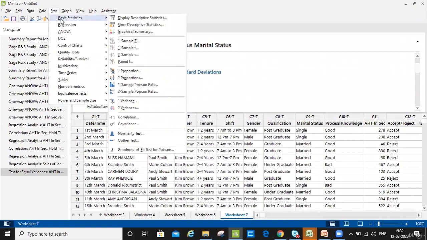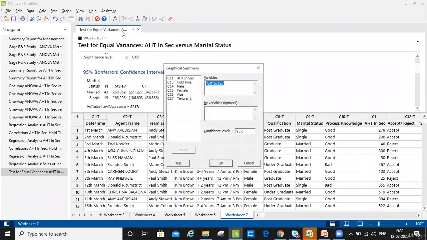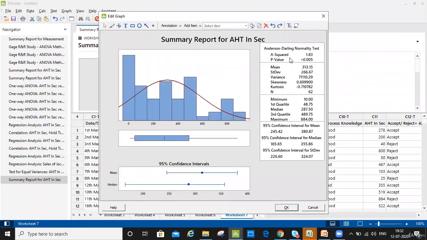So I go to Stats, Basic Stats, Graphical Summary. I mention HT as the variable which I am checking. So my p-value is lesser than 0.005. So what sort of data is this? We will accept the alternate hypothesis. That's correct.